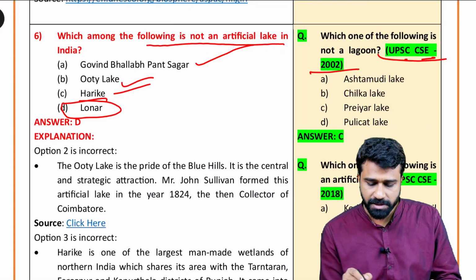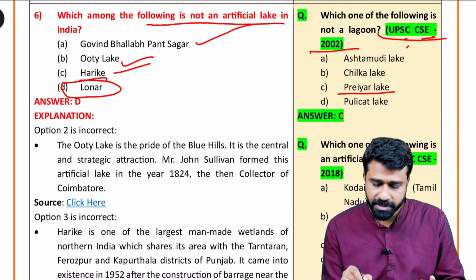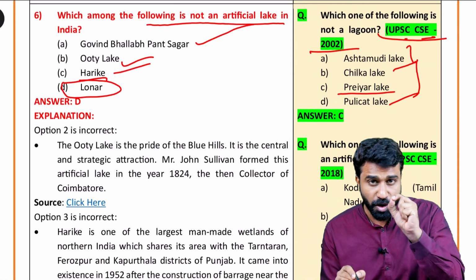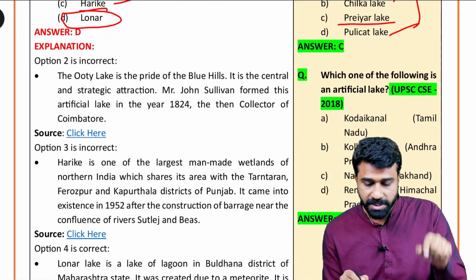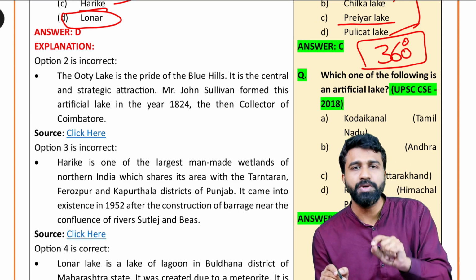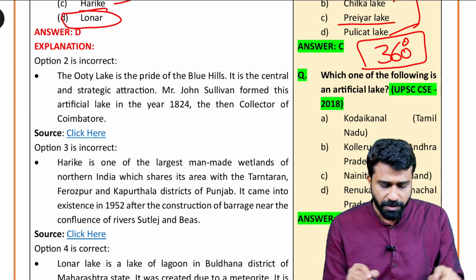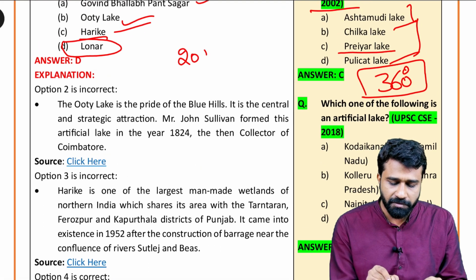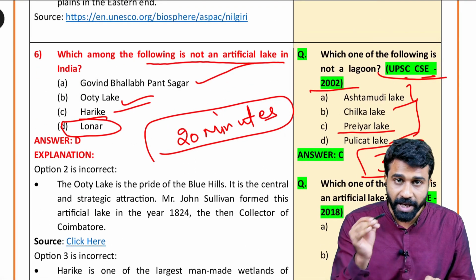They have asked about Periyar Lake, and they have given options regarding Ashtamudi, Chilka Lake, and Pulicat Lake. You have to remember the other incorrect options also, and you have to do 360 degrees reverse engineering of each of these options. Our aim is to make you read. Immediately pause this video and check each of these options. Spend 20 minutes for each MCQ.